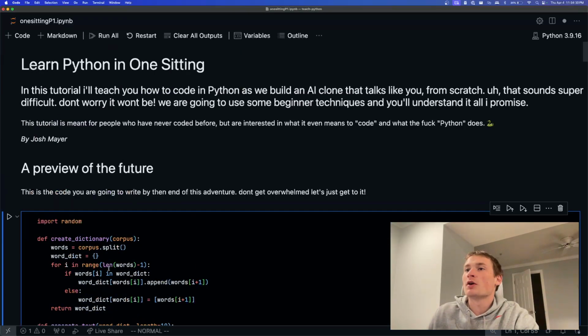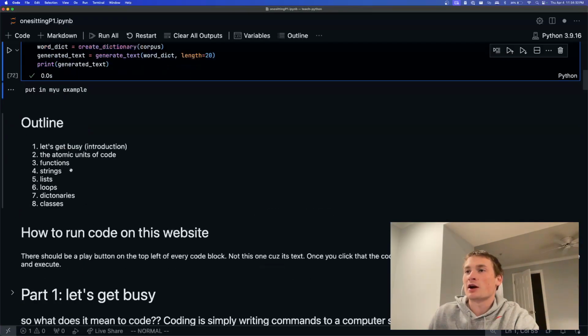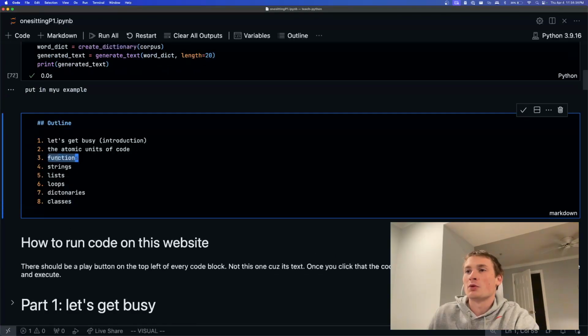So we're getting a lot closer if we look at our outline. We'll move on to functions, and then we are very, very close to actually writing the first lines of code that will build our AI clone.